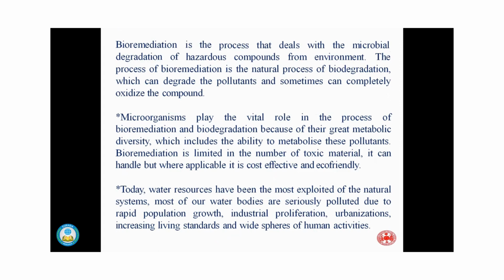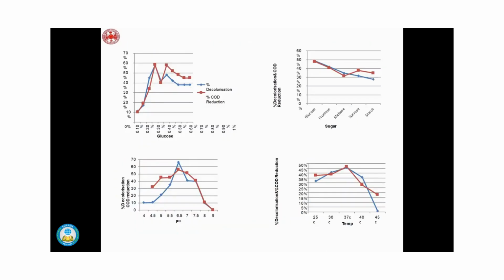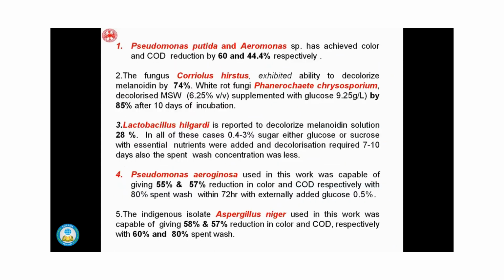So today, water resources have been most exploited. We know that this is due to industrial pollution, so we have to utilize this bioremediation. Methodology, I'm skipping this. And this is the graph which shows the effects of the concentration of glucose, sugar, temperature, and pH on the bioremediation process and how the pollution can be decreased.